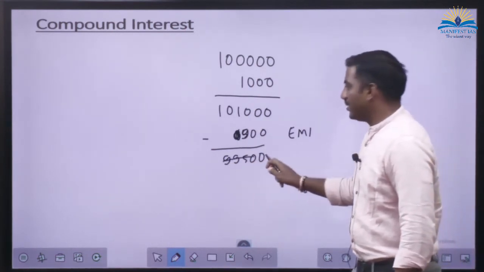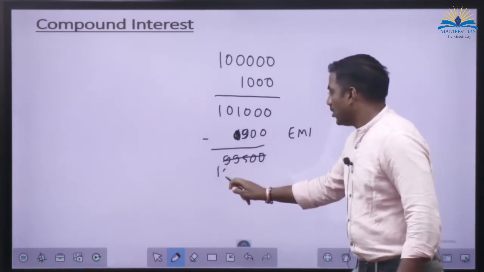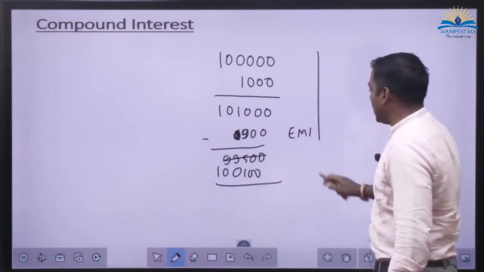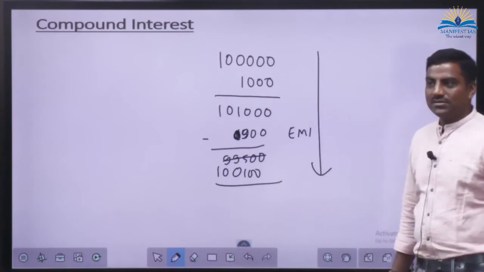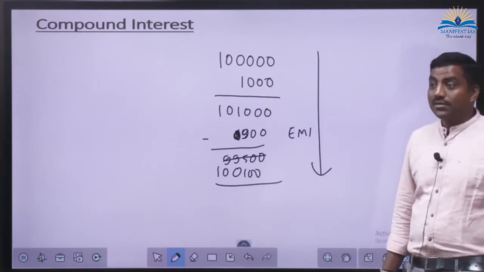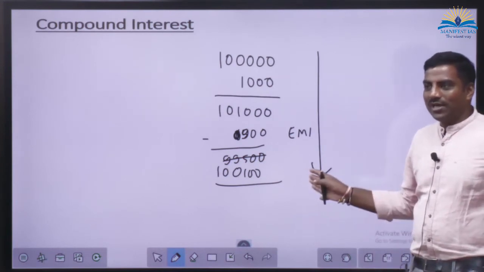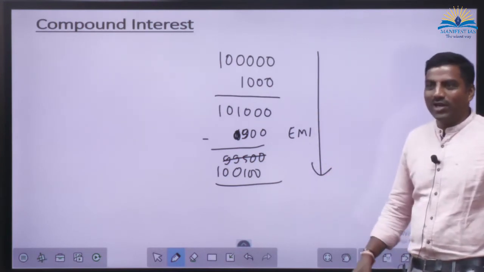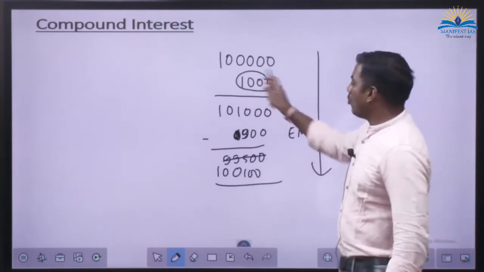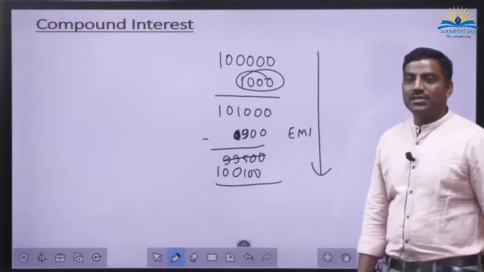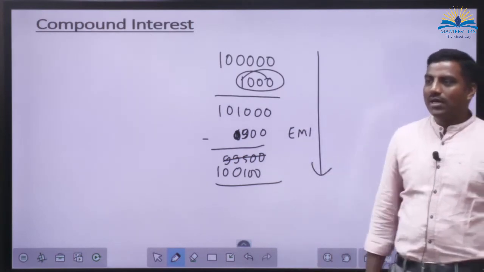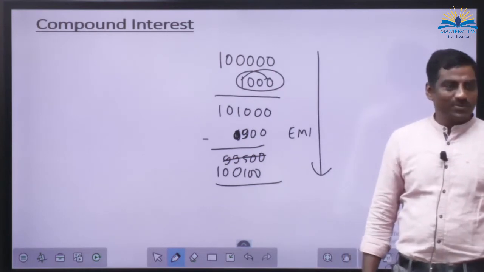So what will be your liability? 1 lakh. So after 1 month's transaction, your liability is reducing or increasing? So here you are not going to pay back your money at all. So that is why your EMI usually will be more than what is charged at the end of 1 month. Otherwise your loan account will never get closed.